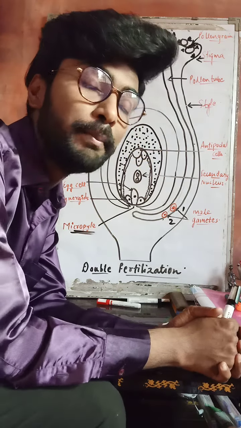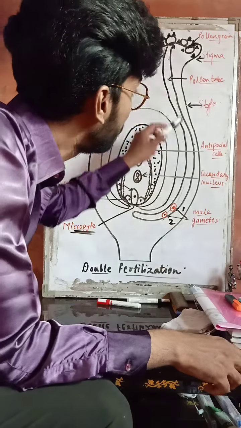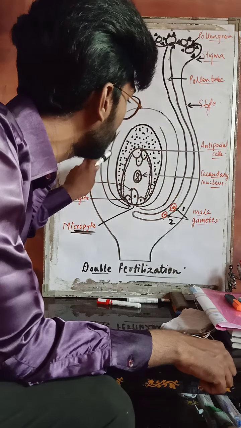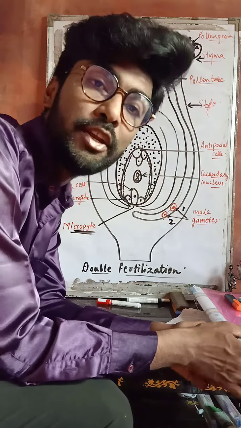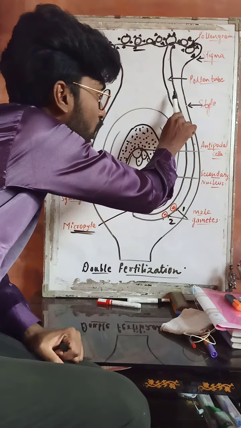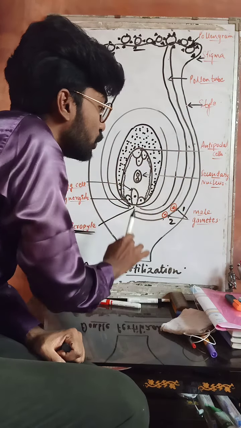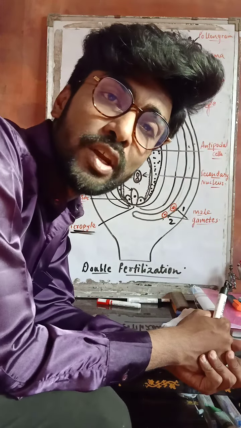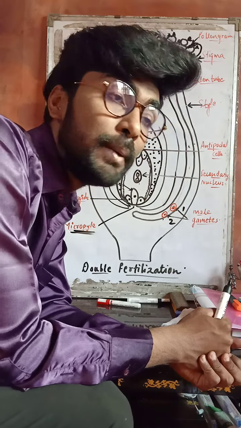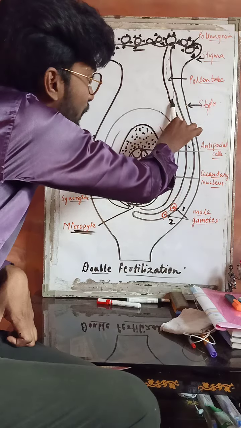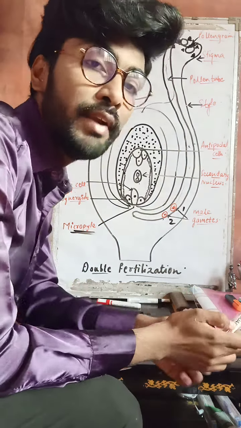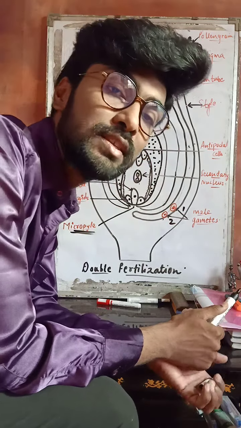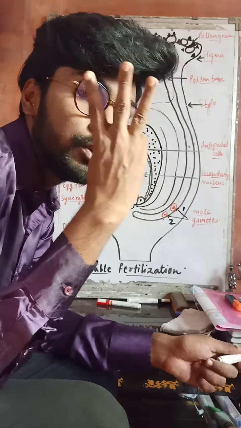Second, sometimes the pollen tube carrying two male gametes enters through the integument. The integuments are the outermost protective covering of the nucellus. The pollen tube comes and enters through the integument towards the female gamete. This entry through the integument is called mesogamy. Sometimes the pollen tube carrying two male gametes directly enters through the chalazal end. The entry of the pollen tube towards the female gamete through the chalazal end is called chalazogamy. So, three passages.